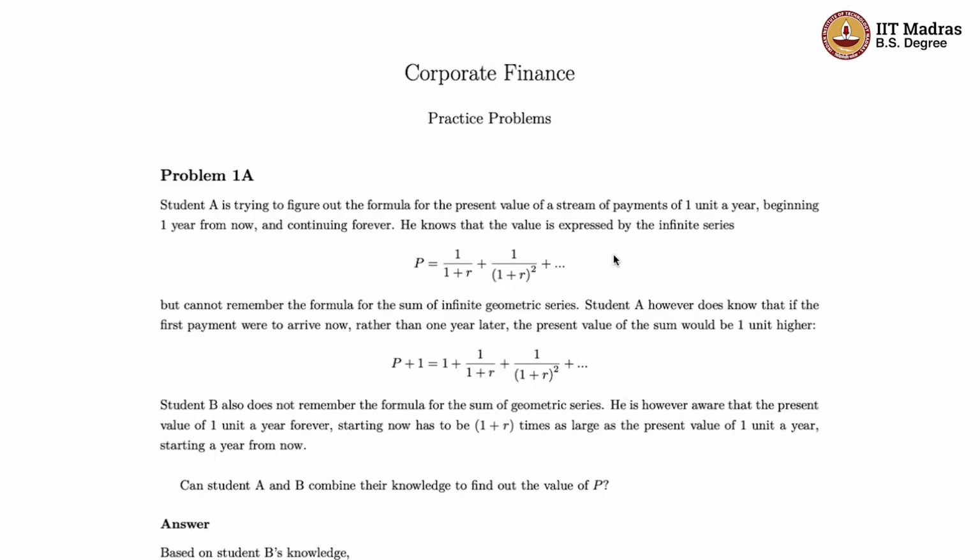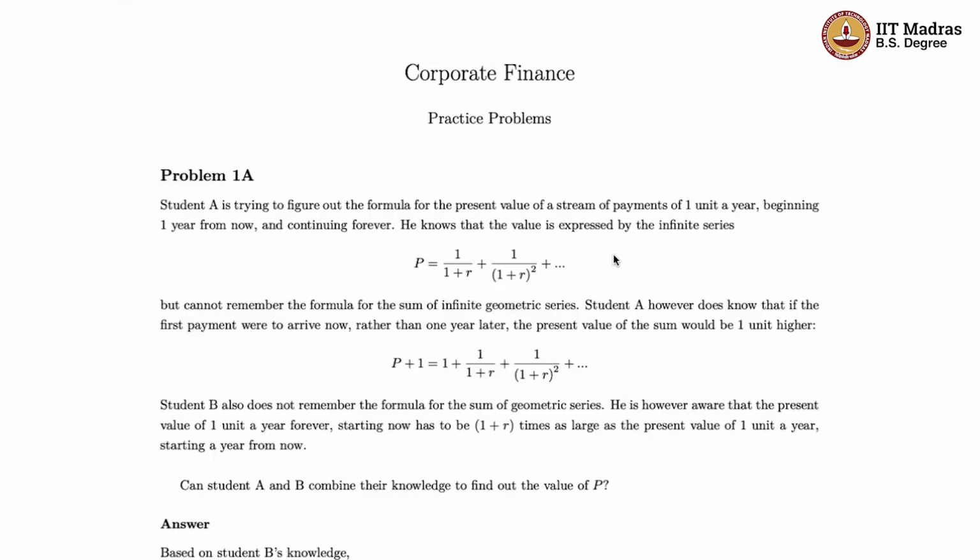The only issue, as we mentioned, is that he does not know how to find the sum of an infinite geometric series. So he has to rely on his knowledge of finance and common sense. For example, he's aware that if, instead of beginning 1 year from now, the stream of money started from today itself, then the present value of this sum would be 1 unit higher. How does he know that?